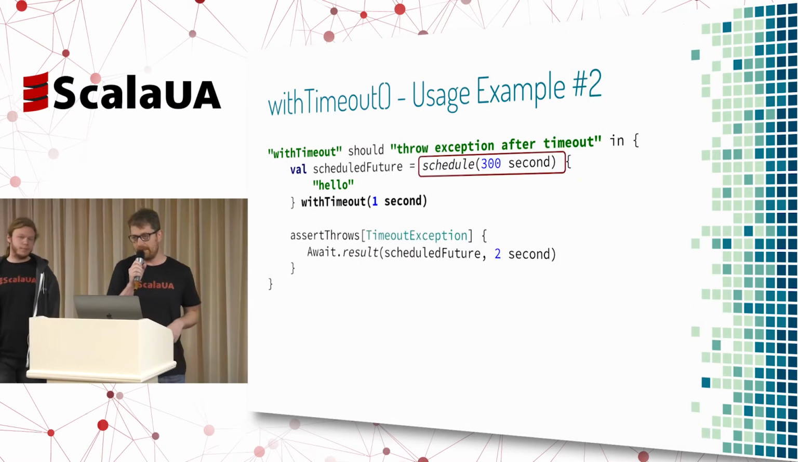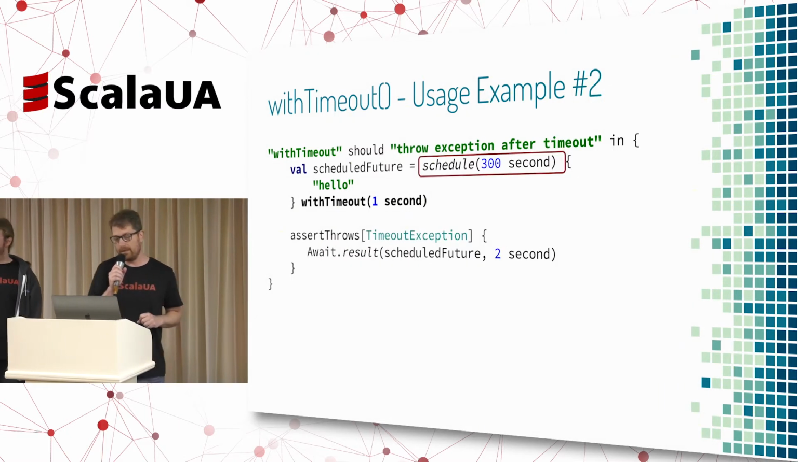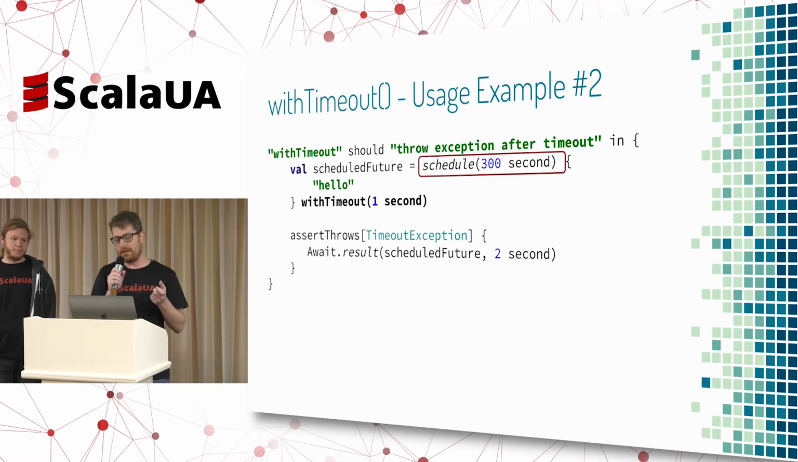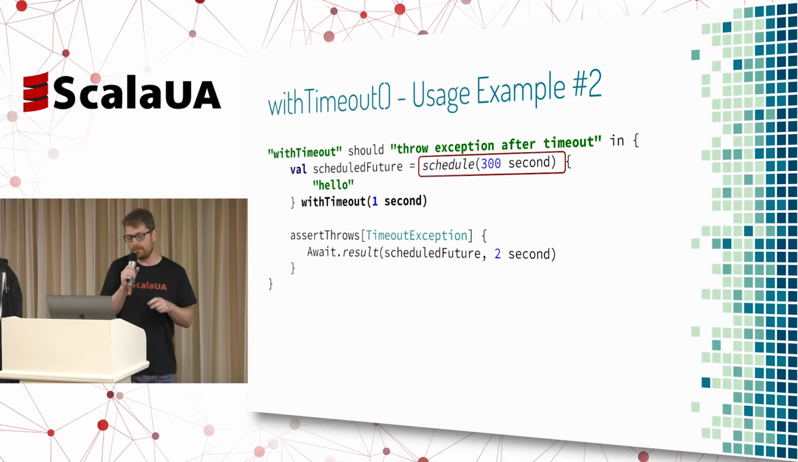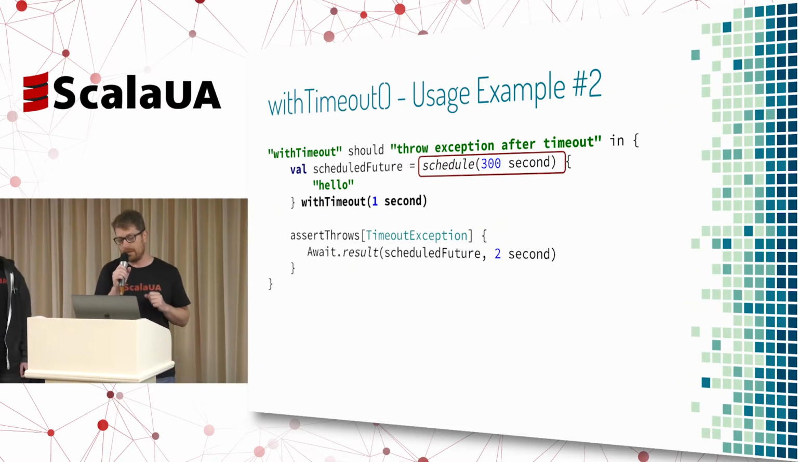The second example is the not so happy example, in which we are scheduling a value 300 seconds or 5 minutes into the future, but we are limiting the amount of time that we're giving that future with 1 second, okay? And obviously the original result will not come back in time, and at this point we will get a timeout exception after 1 second. Make sense? Excellent.